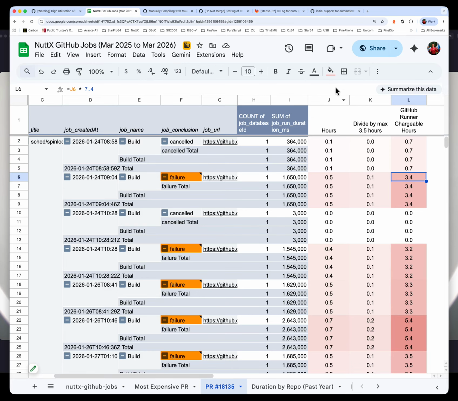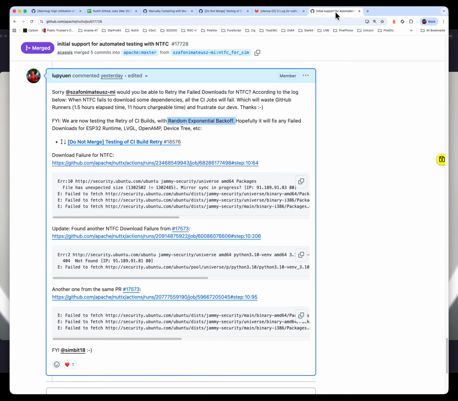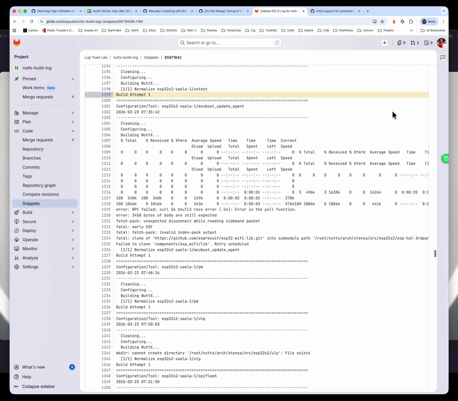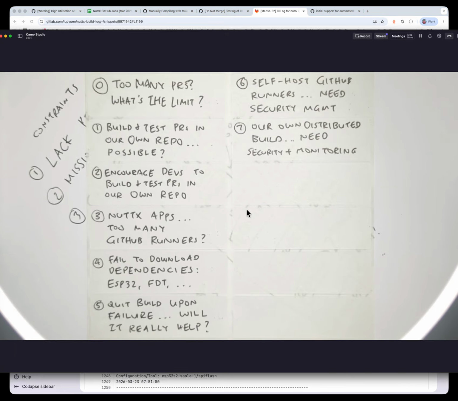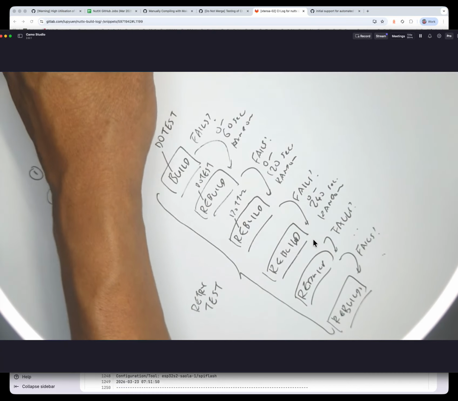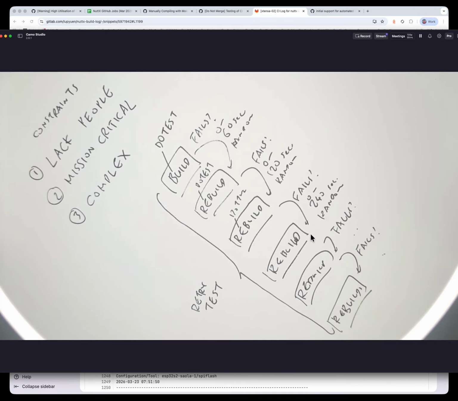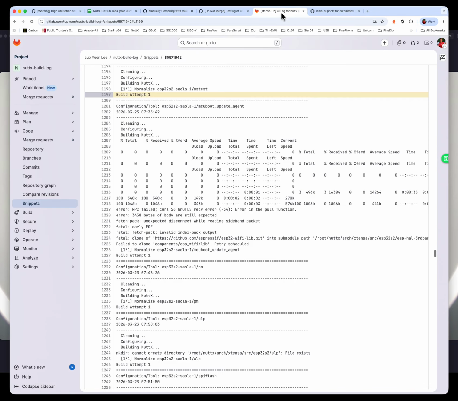To finish up, I'll just go through one interesting finding that I made today about our retry mechanism. So we said earlier on that we will detect retries. We will detect any failed builds and we will retry the build. We noticed that some builds actually don't return an error status. This particular build here, ESP32 MCU boot update agent, notice that it tries to do a clone of the ESP32 Wi-Fi runtime, but it failed.